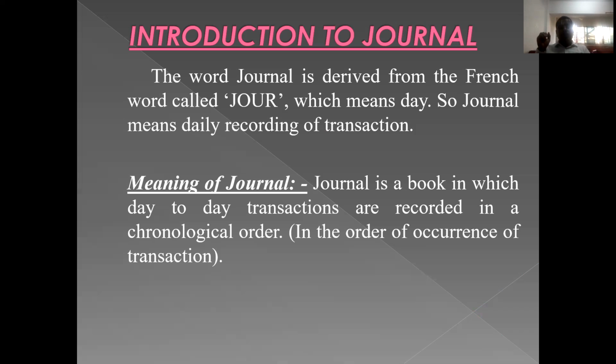Journal is a book in which day-to-day business transactions are recorded in chronological order. If it comes to journal, you need to keep in mind two key terms: one is day-to-day basis and another is chronological order. Day-to-day basis means continuously we need to record transactions in the books of account. Chronological order means we need to record the business transactions date-wise, in sequence.